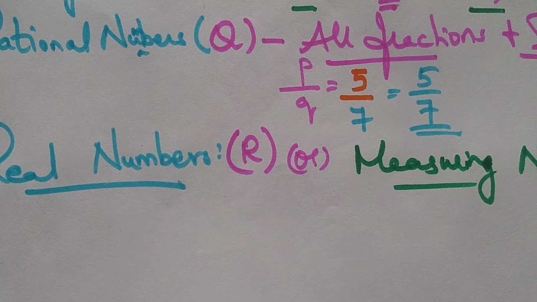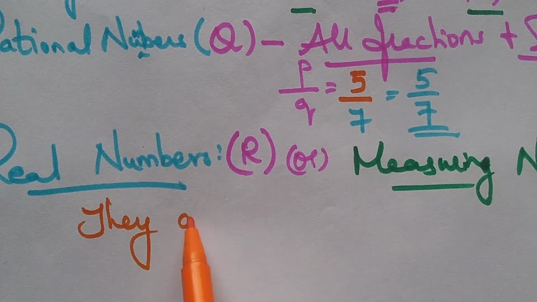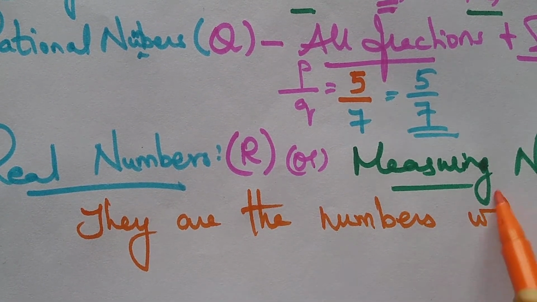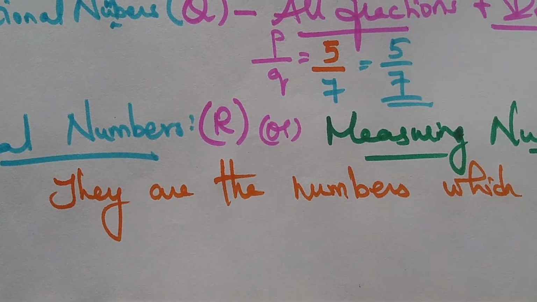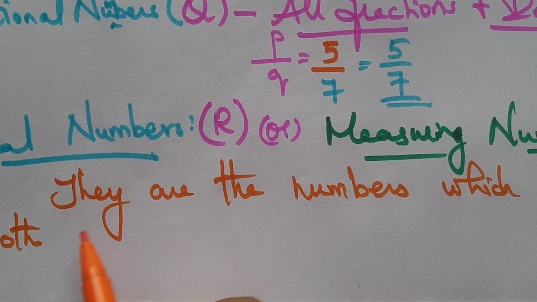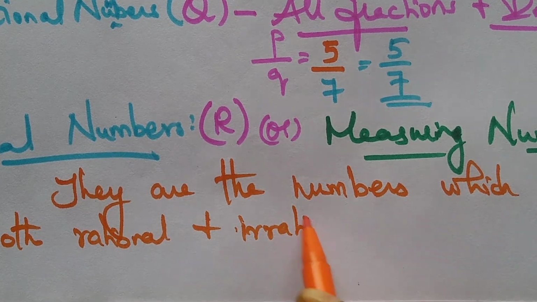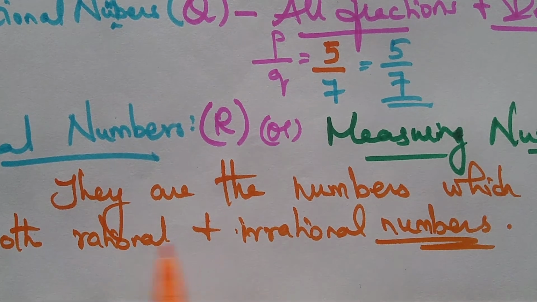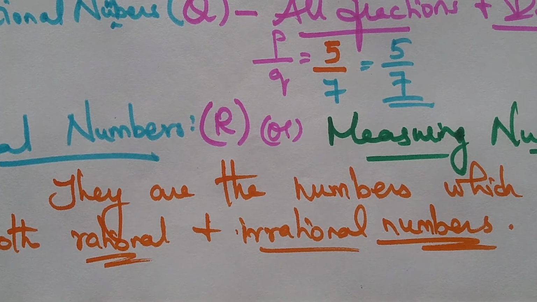Real numbers are the numbers which include both rational and irrational numbers. So all my kids may have a little doubt about what those rational and irrational numbers are, and there is no need to worry.